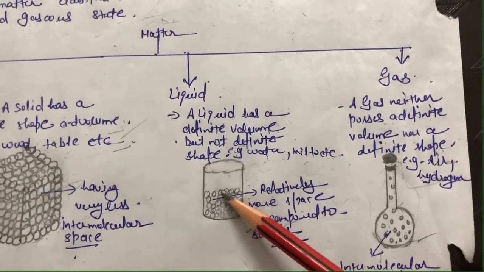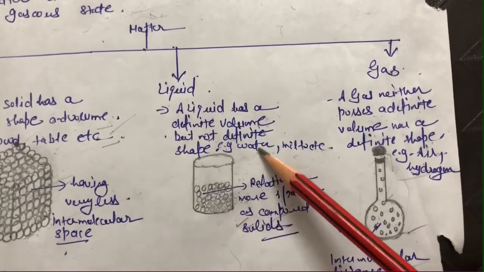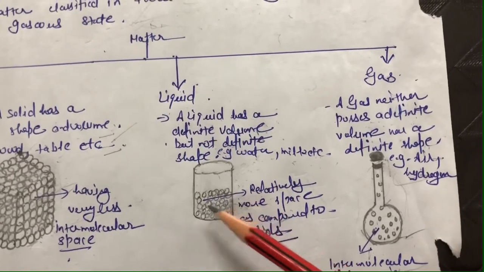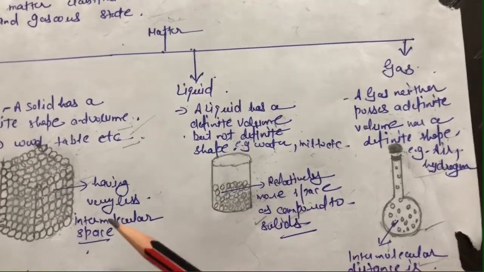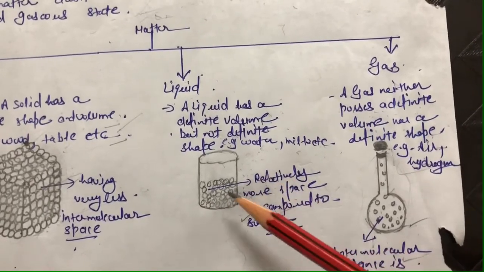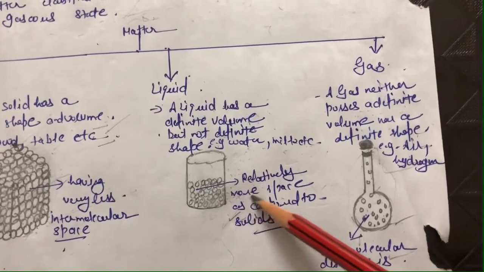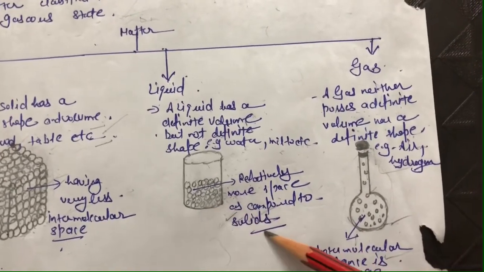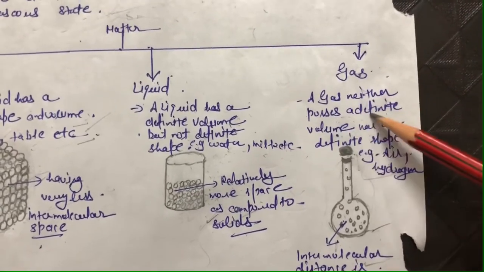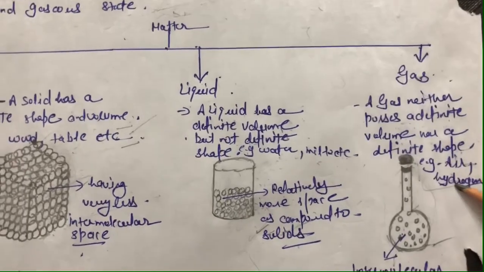solids. Here you can see that molecules are loosely held together. Clear? In case of liquid, the intermolecular forces are not as strong as in the solids. Here the intermolecular forces are weakened and molecules are loosened. Clear? And having more space as compared to solids. And next, gas. A gas neither possesses a definite volume nor a definite shape. Example, air and hydrogen. Clear?